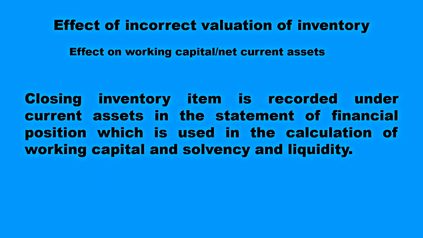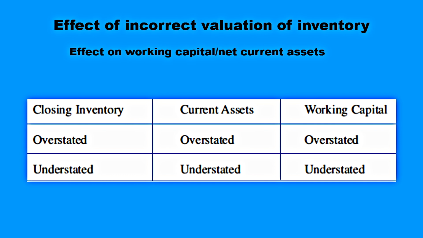The effect on working capital or net current asset. Since closing inventory is recorded under current assets in the statement of financial position, which is used in the calculation of working capital, solvency and liquidity, a wrong valuation of closing inventory will wrongly affect the current assets as well as the calculation of working capital or net current assets. You can see that when closing inventory is overstated, current assets are overstated, working capital is overstated, and the contrary is true when closing inventory is understated.